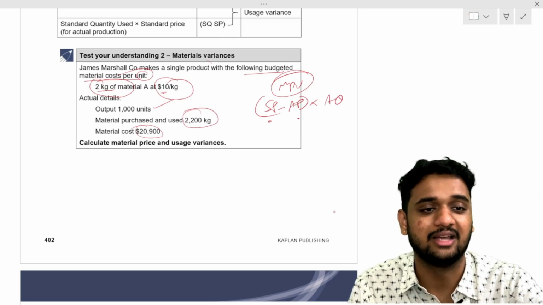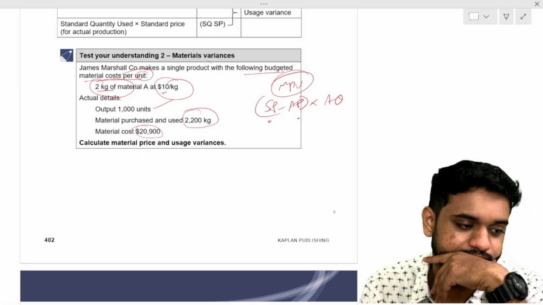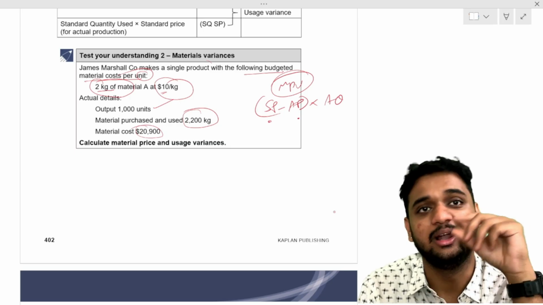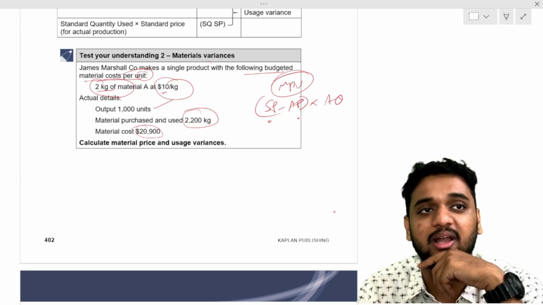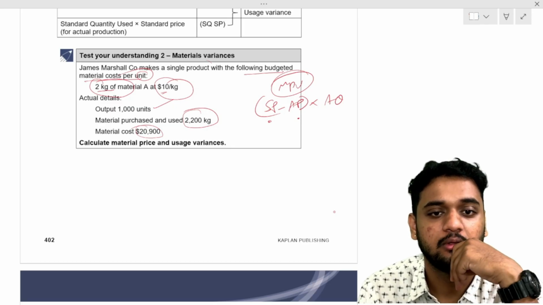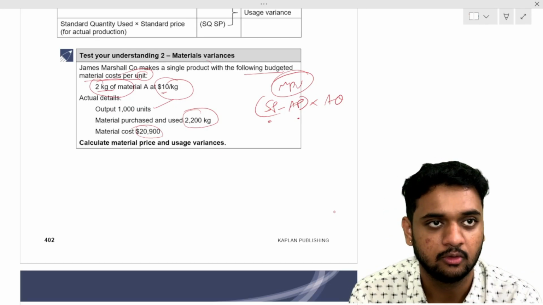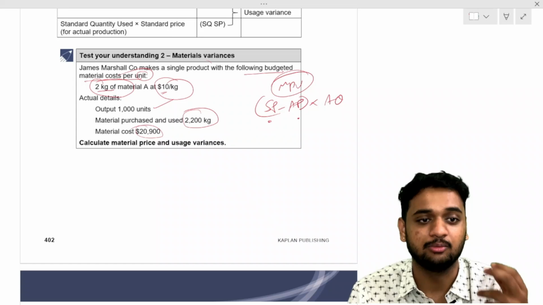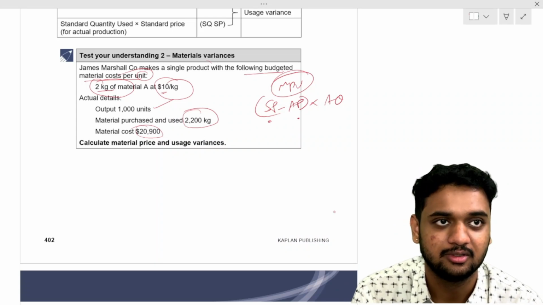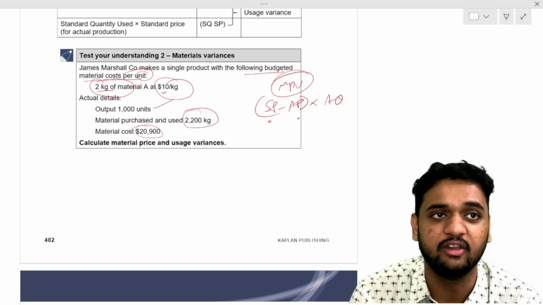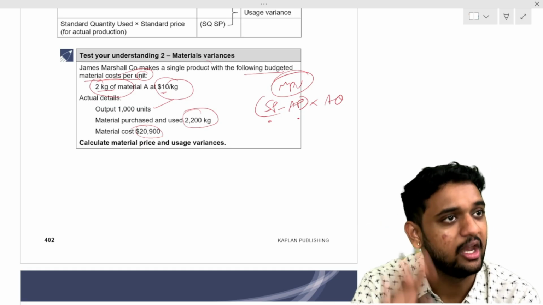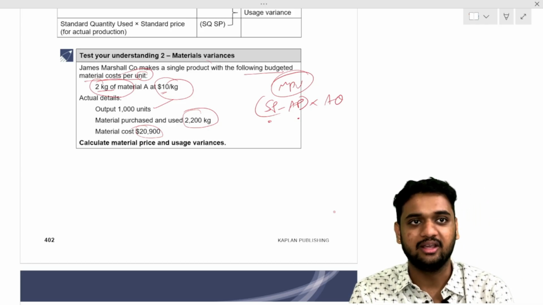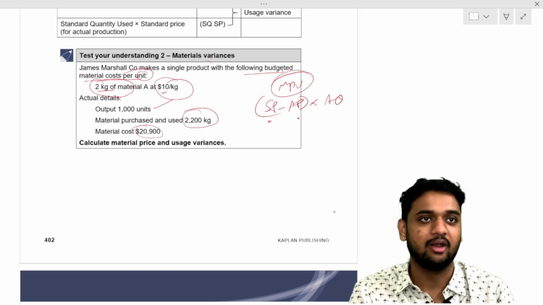Understood? Okay. What is the standard price? Standard price is 10 per kg. When you multiply by the quantity of material, you have to take the price of material. Some students will take 20 rupees: for 1 unit we need 2 kgs at 10 rupees per kg, so they take 20. You should take only 10 rupees. Outside, we are multiplying the actual quantity, in kg or units? Actual quantity is in kg, so we will multiply by the per kg rate only.